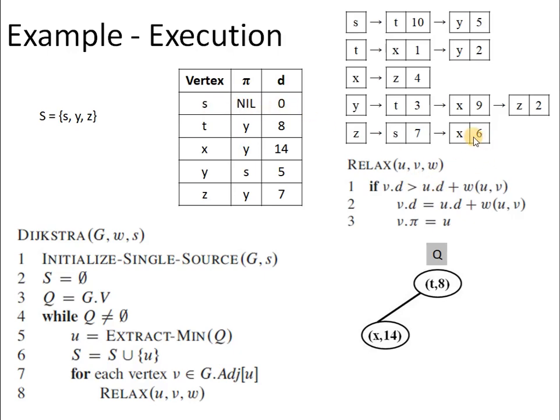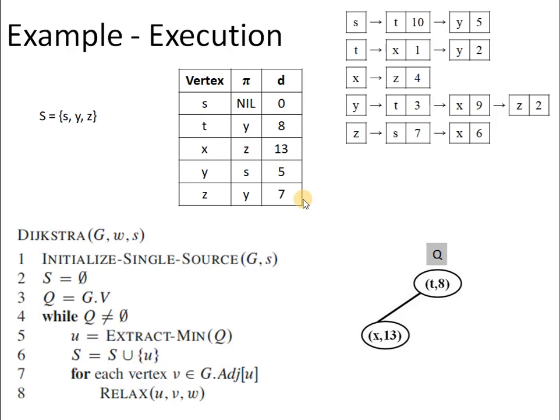Then we reach x. X's current value is equal to 14. The new updated value can be z.d, which will give us 7, so we have 7 plus 6. So it will be 13. Is 14 greater than 13? Yes. So we have to update x.d to 13, as you can observe here also. And now the pi attribute of x has to be updated to z. So with this, we have completed the linked list corresponding to vertex z.